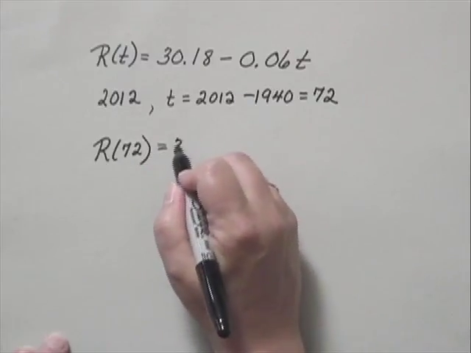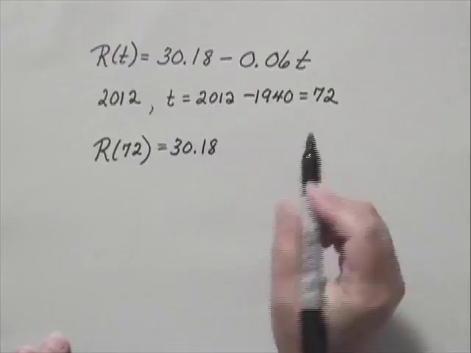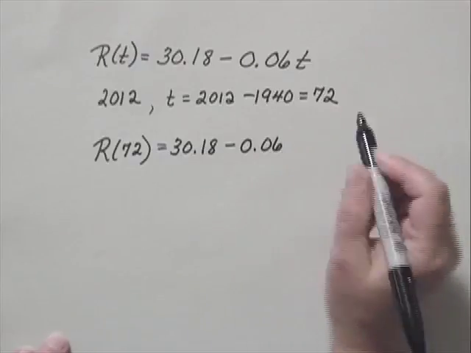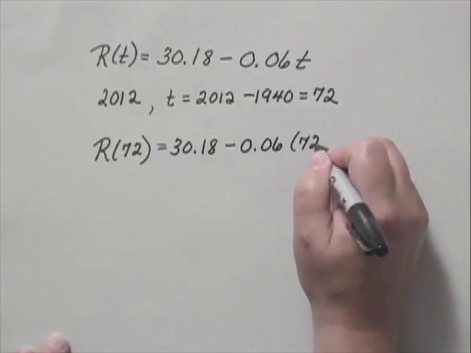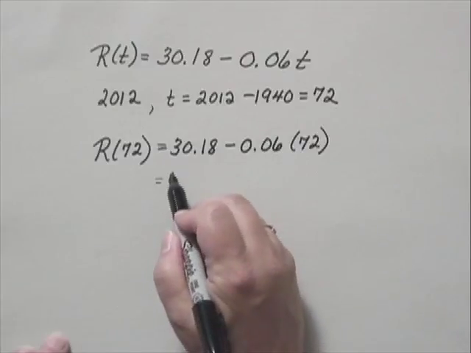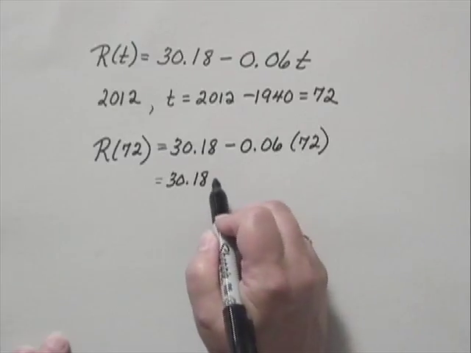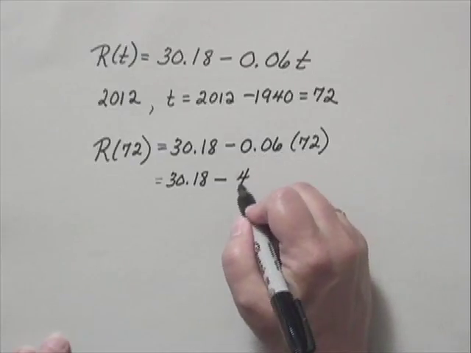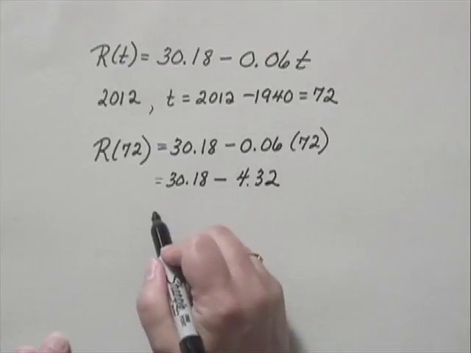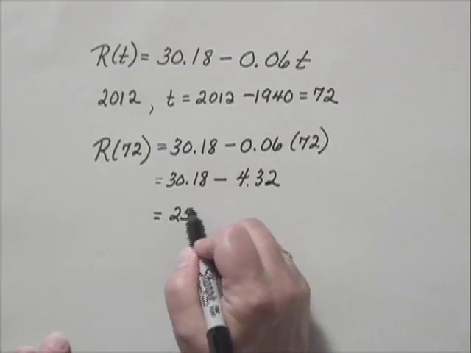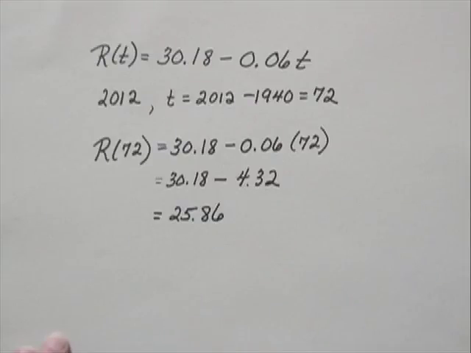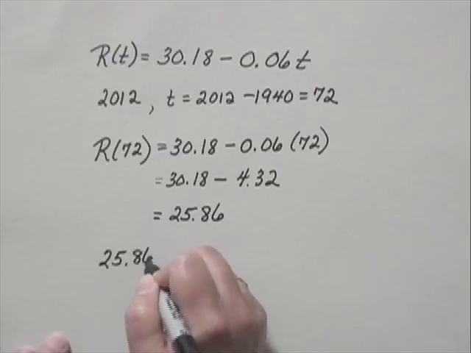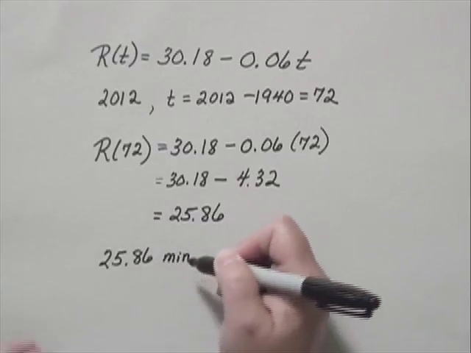And to find that, we simply substitute 72 for t in the expression that defines the function. We have then 30.18 minus 0.06 times 72, which is 4.32. And then when we do the subtraction, we get 25.86. So we predict that the record will be 25.86 minutes in the year 2012.